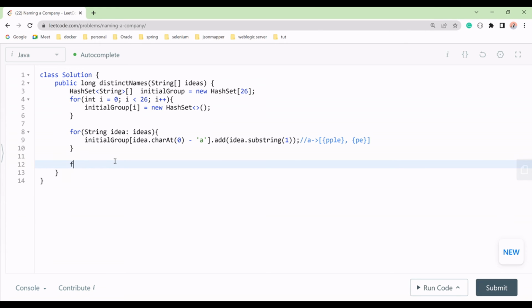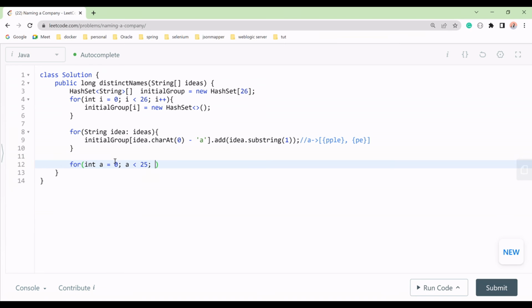Let's suppose for group we have int, I'll take a. For group a, I'll start with 0, and a should be less than or equal to 25, as that is the total number of groups, right?